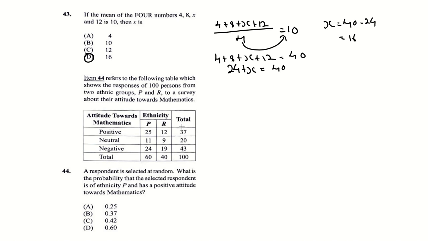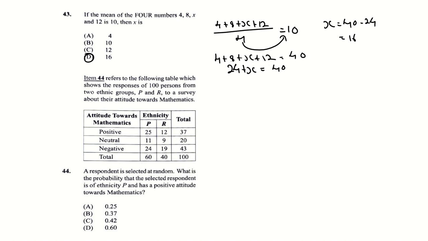Right? And then they told you the total is 37 persons have a positive attitude, 20 persons are neutral, 43 persons are negative, and then ethnic group P was 60 persons and ethnic group R was 40 persons. This was the total, right? The respondent is selected at random. What is the probability that the selected respondent from ethnic group P has a positive attitude towards mathematics?